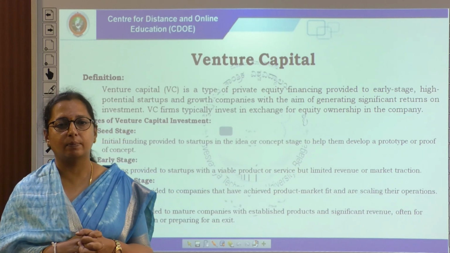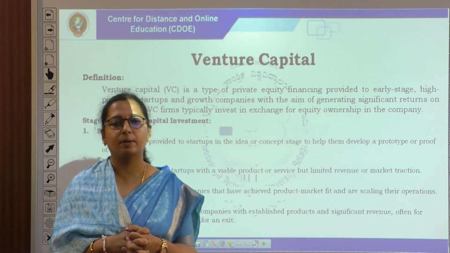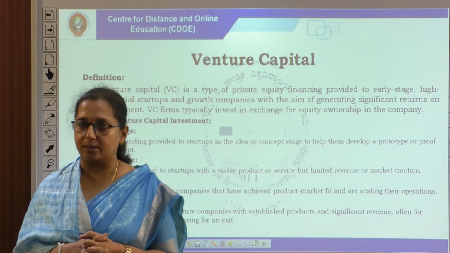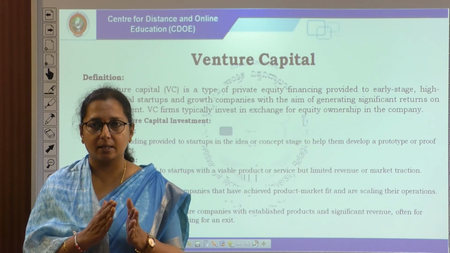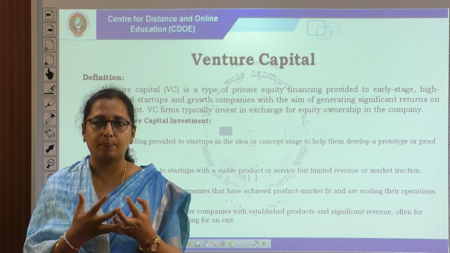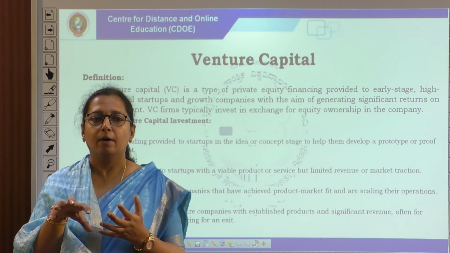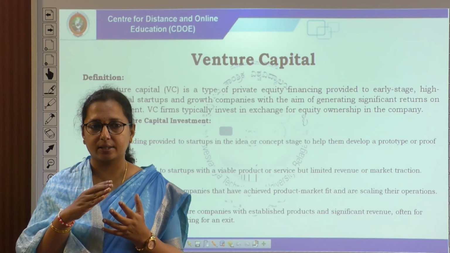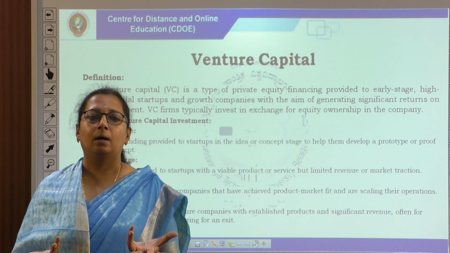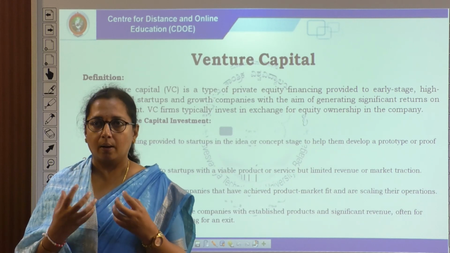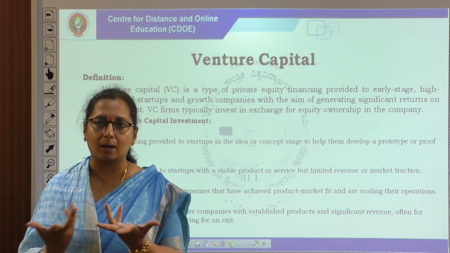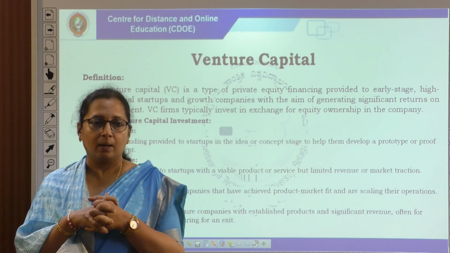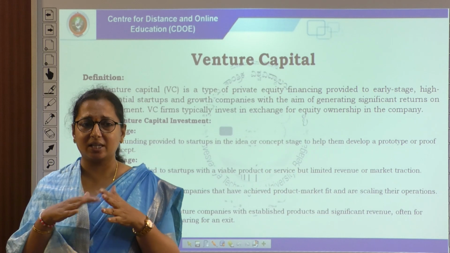Early stage, a bit ahead of it, is funding provided to a startup with a viable product or service but limited revenue or market traction. Once the initial stage concept has been accepted, then it will be funded at an early stage. That is, in a later stage we decide what assets are required and what product has been required to develop for the business. That is the early stage. Next, the expansion stage.